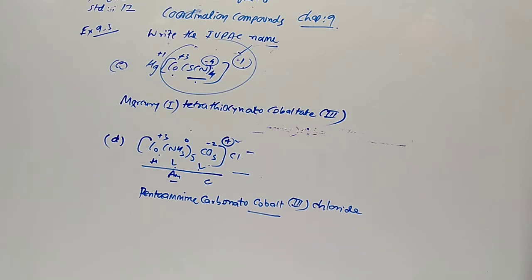Now, in the next point, in-text question 9.1. Write the formula.